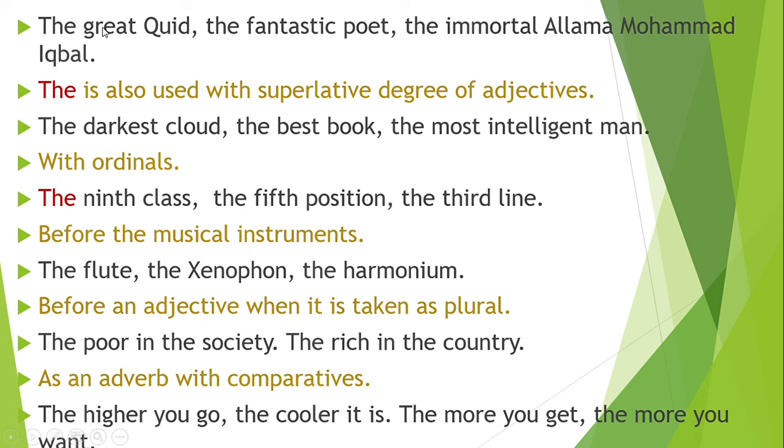When there is an adjective with proper noun, we write the great Qaid, the fantastic poet, the fantastic Sahil Duhani, Faiz Ahmed Faiz, the immortal Allama Iqbal, immortal which never dies. Look, the immortal. So immortal is an adjective for Allama Iqbal, therefore the will be used with it.